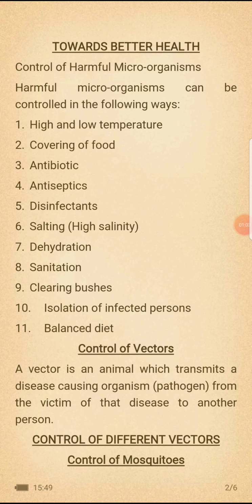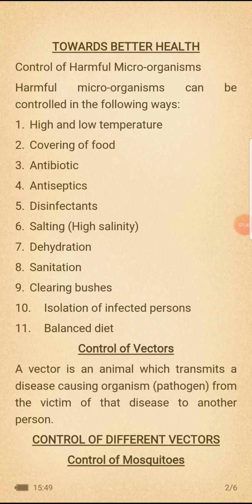Now, this coronavirus is a microorganism, and they've been given guidelines on how to prevent and control it, so that you are not infected with this virus. For those that have been infected, you isolate them, and for those that are not yet infected, there should be proper sanitation, use of disinfectant, and eating a balanced diet.